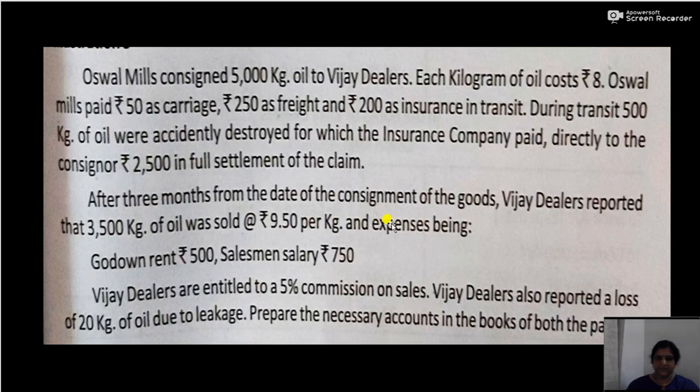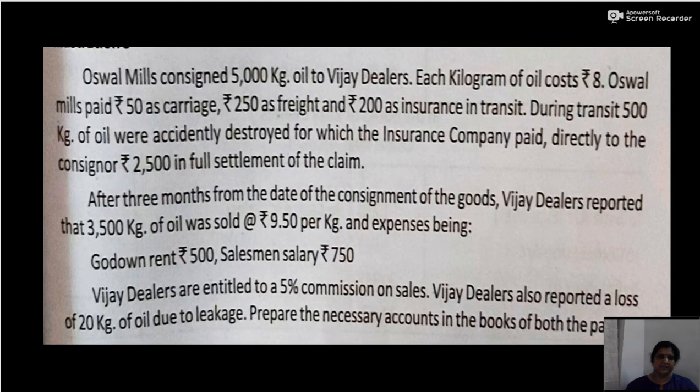Now the expenses of consignee include godown rent 500 and salesman's salary rupees 750. Now again the consignee is entitled to 5% commission on sales. So these are the transactions which we have to record in consignment account, consignor's account as well as consignee's account.